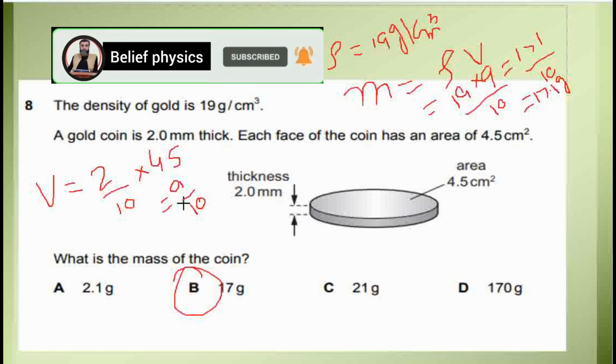So students, these are a few questions related to mass, density and volume. We will solve a few more questions from this topic, and then we will move on to paper 2 theory questions about this topic, inshallah, in the next video.